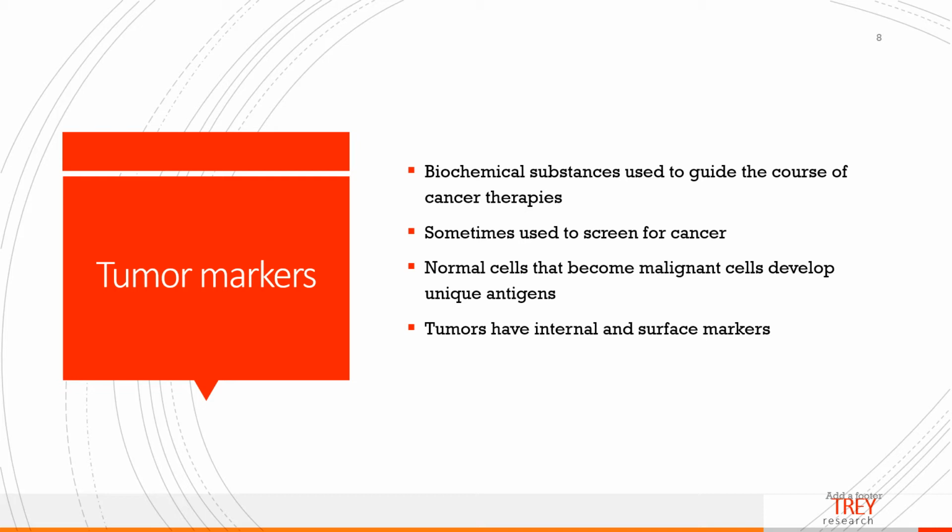Okay. When normal cells are transformed into cancer cells, unusual antigens commonly appear on the neoplastic cells. Some genetic predisposition to develop some cancers occurs in humans. Environmental factors are also known to predispose a person to certain cancers like lung cancer.